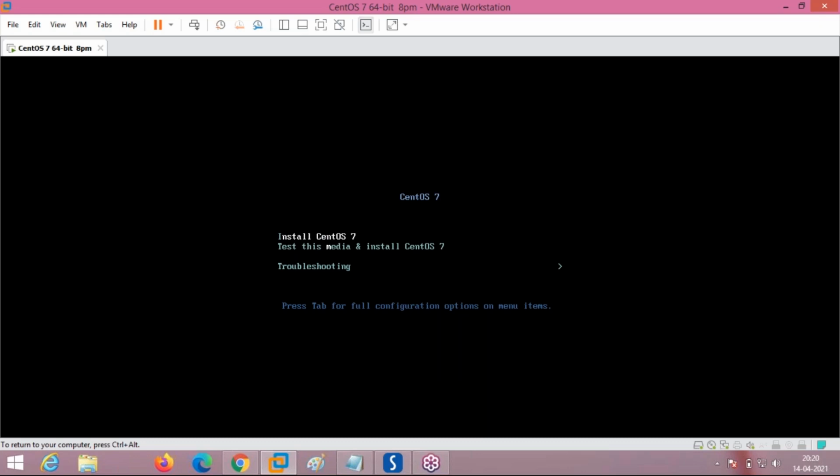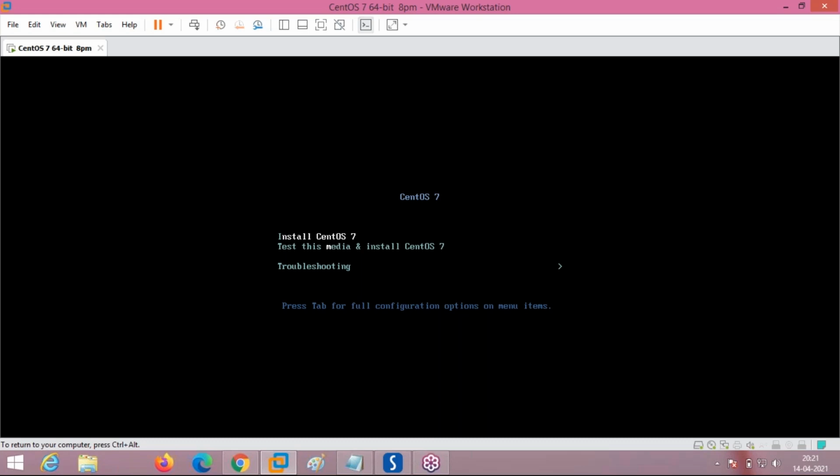See here, the installation which I am going to do is a GUI based installation. Suppose you want a non-GUI installation, you just press escape. Then you can do a CUI based installation, meaning character user interface, not in GUI mode. Now I am proceeding with the GUI based installation.